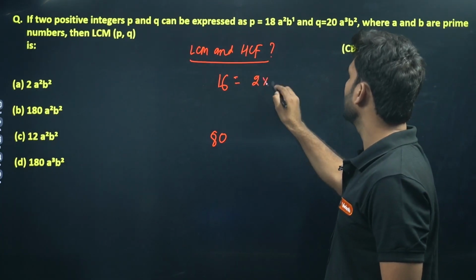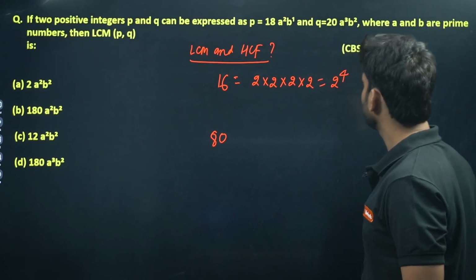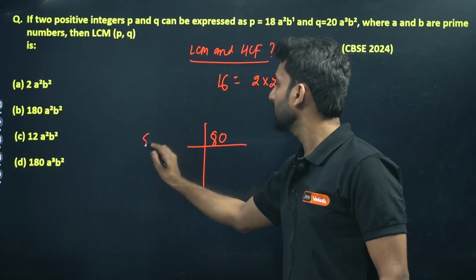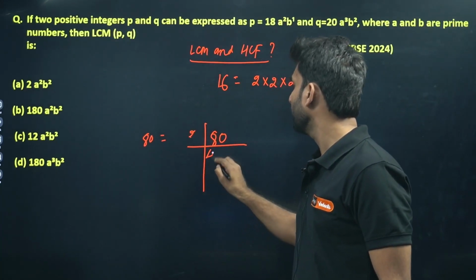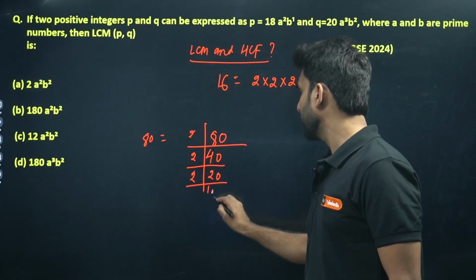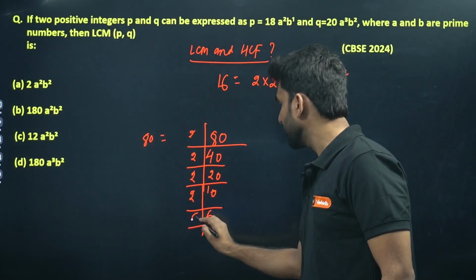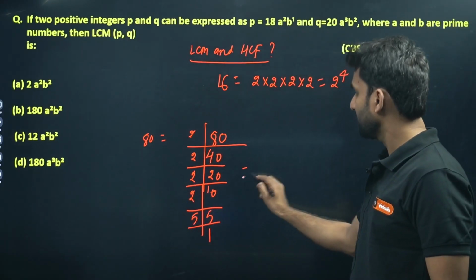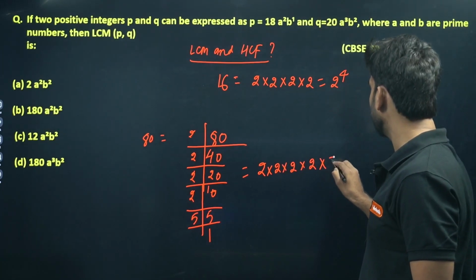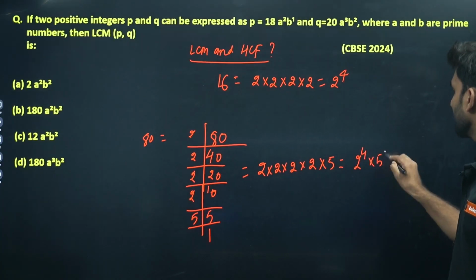16 is 2 into 2 into 2 into 2, that will be 2 to the power 4, right? And for 80, what can we do here? Taking 2: 40, 2: 20, 2: 10, 2: 5, and 5: 1. So the factors are 2 into 2 into 2 into 2 into 5, which can also be written as 2 to the power 4 into 5 to the power 1.